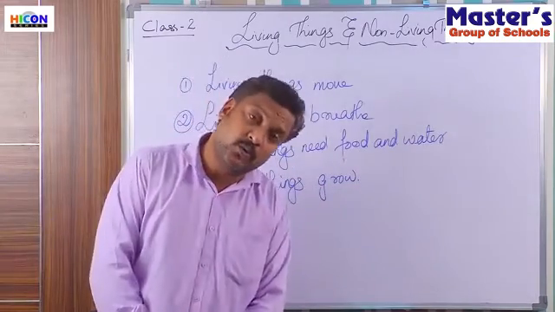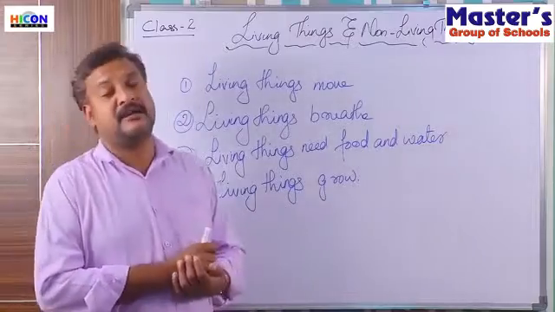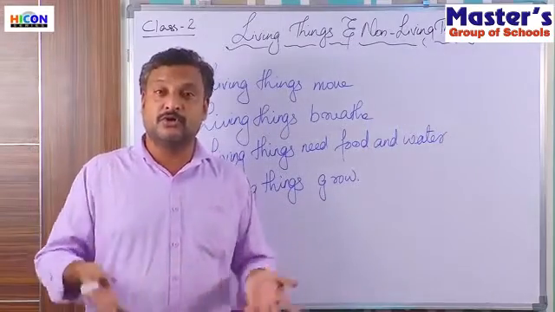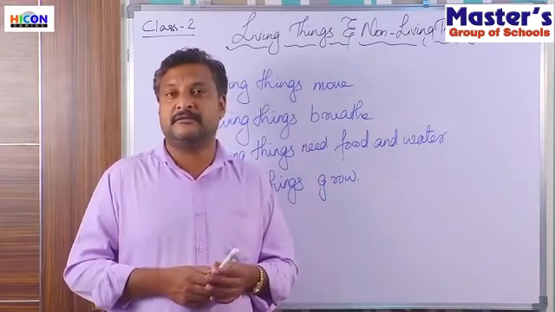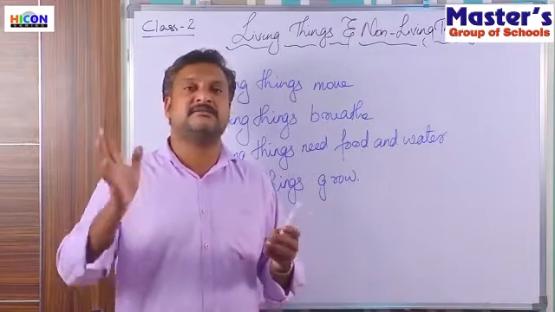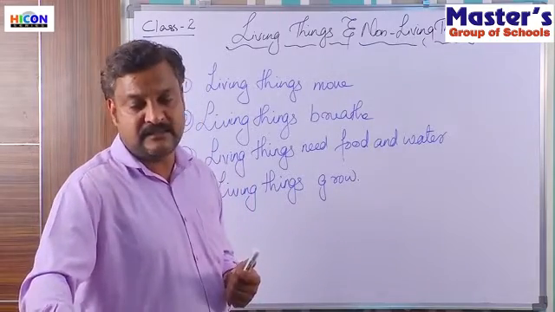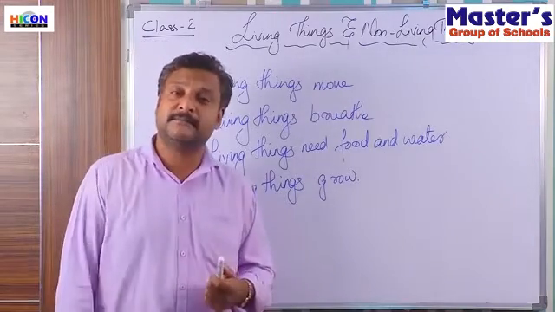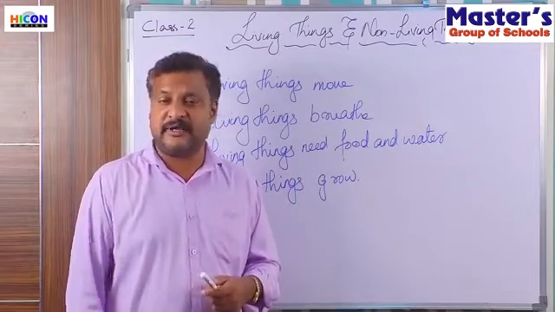Why? How? Because trees and plants are also living things, and living things do grow. That is why they are considered living things. So animals and plants, they grow and they are living things. Right?